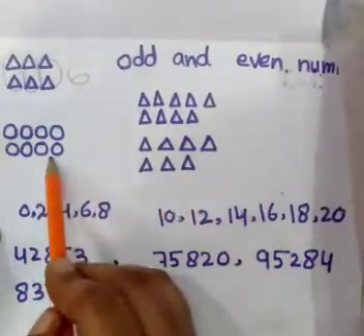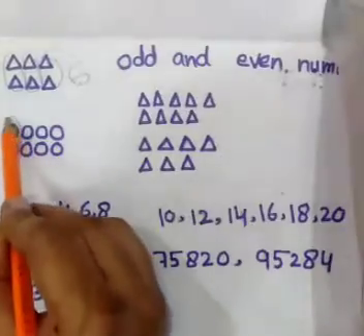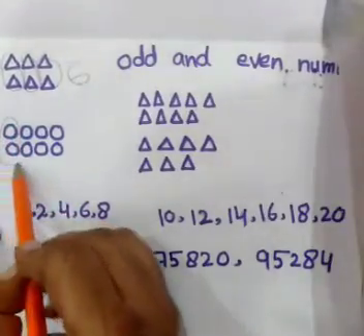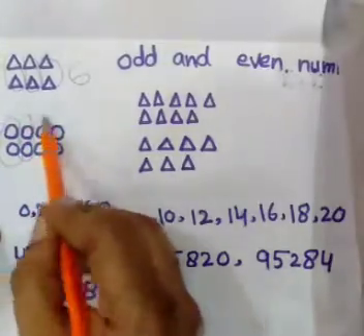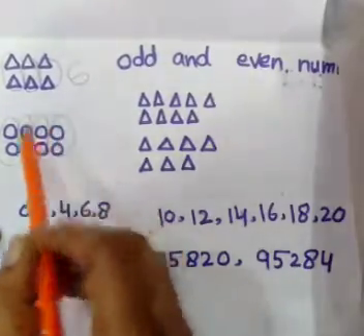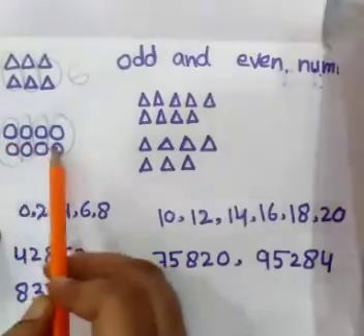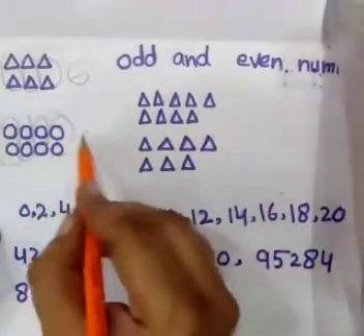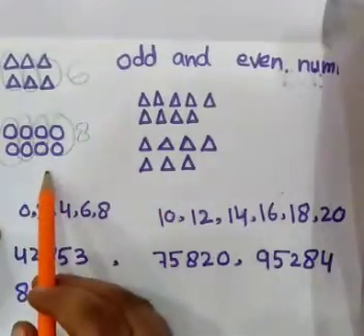Next one, you can look, this group of sets we can also count by twos, 1 twos, 2 twos, 3 twos and 4 twos. Now you count these objects, 1 2 3 4 5 6 7 8. So 8 is also an even number.